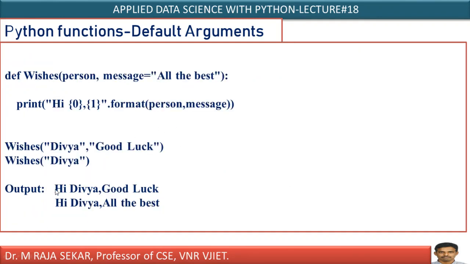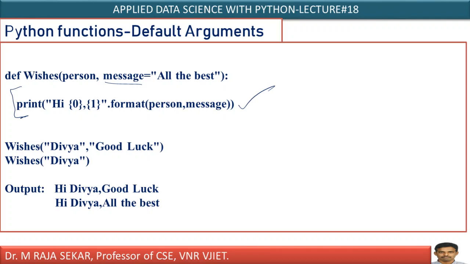Now we will try to understand one more simple example on default arguments. def is the function definition. As I told you, it always starts with the def keyword. wishes is the function name. Here I have two arguments. The first argument is person. The second argument is message. As we discussed, your function definition must always end with a colon, the colon is mandatory. Now in these two arguments, which one is the default argument? The second argument, message, is the default argument. Now, what is the body of this particular function? In the body you have only one statement, this print statement.